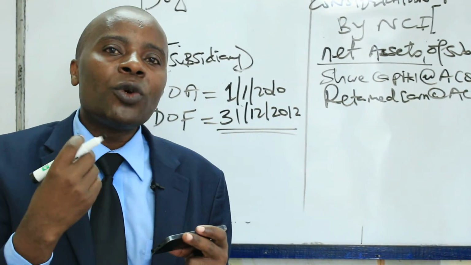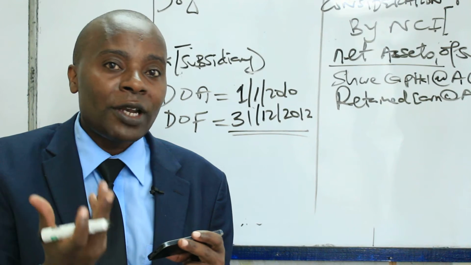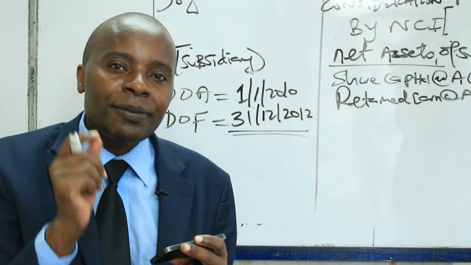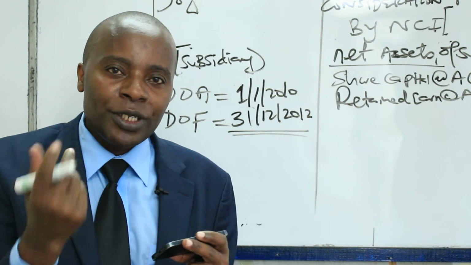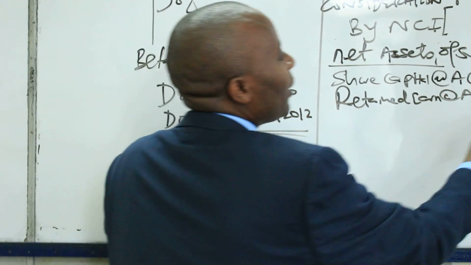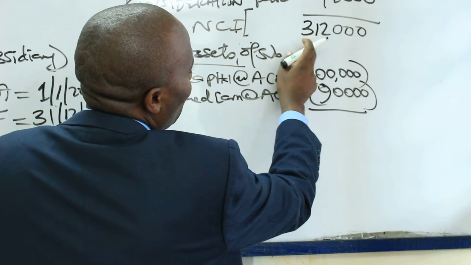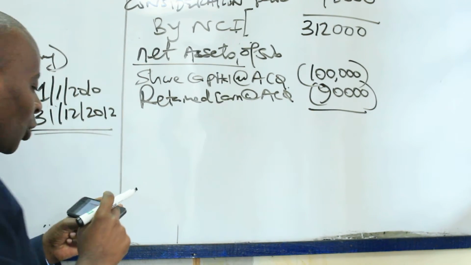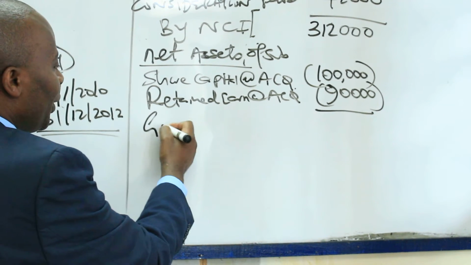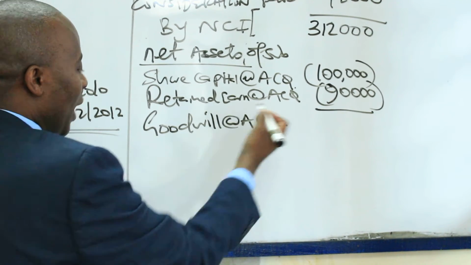Now here, we do not have anything to do with any revaluations, that is fair value adjustment of the subsidiary's assets at acquisition. So what do we do? Come and subtract these net assets from the total consideration which was paid to give us the goodwill at the date of acquisition.